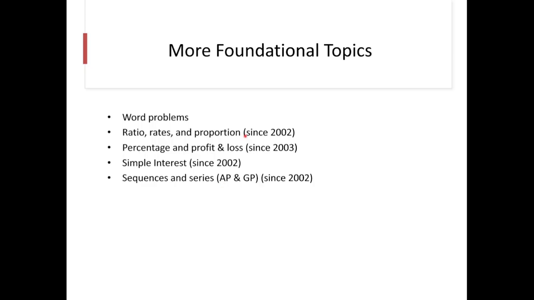As you can see, I also wrote the years when they started setting all these topics. Ratio, rates, and proportion, they have been setting since 2022. Same goes for simple interest and AP and GP. You can also see that percentage, and profit and loss, they have been setting questions on since 2023.